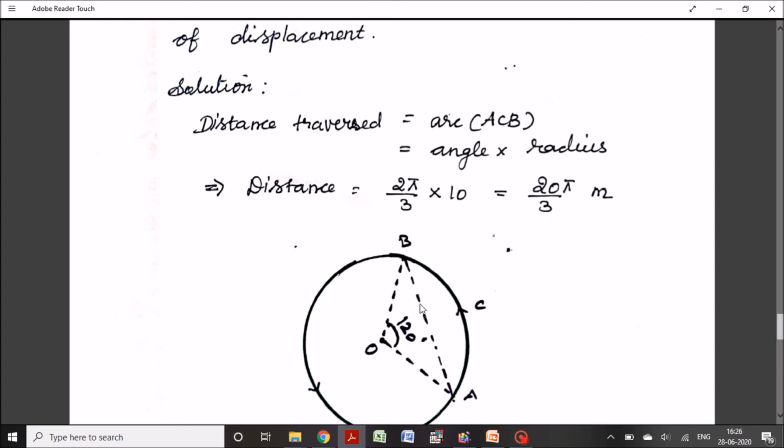Here the distance is equal to r theta. Angle is 120 degree. So 120 degree means 2 pi by 3, because pi is 180 degree. So 2 into 180 is 360, by 3 is equal to 120 obviously. So 2 pi by 3 into 10 is equal to 20 pi by 3 meter.